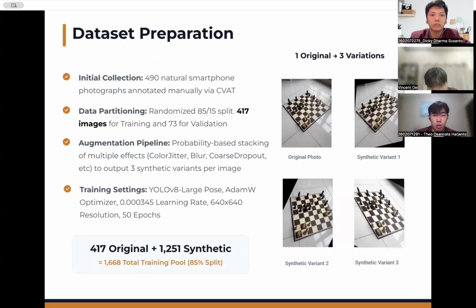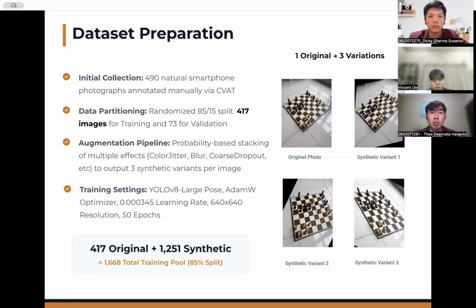For the training data, we collected 490 smartphone photos of chessboards and annotated them manually using CVAT. We split this into 85% and 15% for training and validation, giving us 417 training images and 73 validation images.